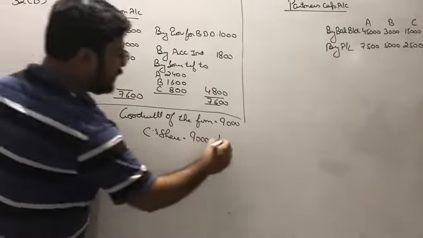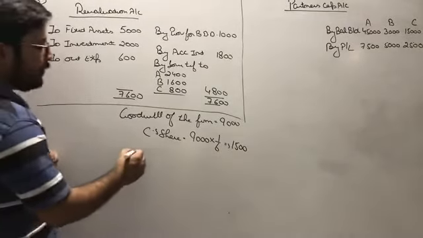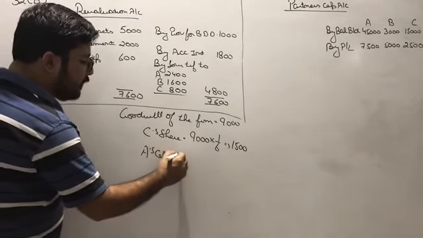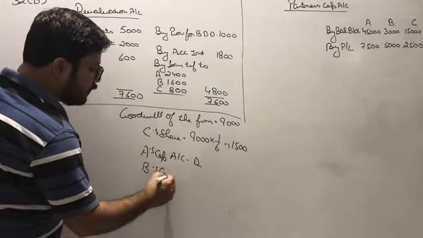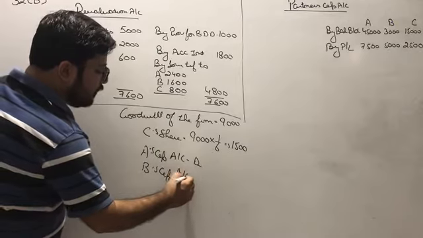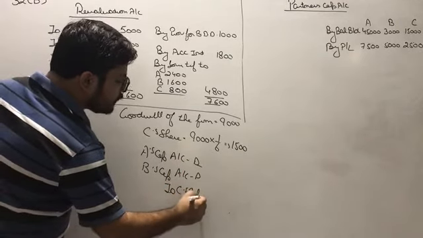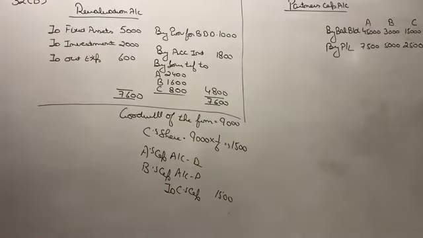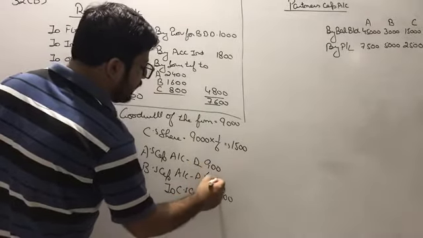We are getting 1500, and this 1500 will be contributed by, I told you the entry, gaining partner debit to sacrificing partner, will be contributed by A and B to C, and C has 1500 and 3 is to 2. If we'll calculate 3 is to 2, it will be 900 and 600.